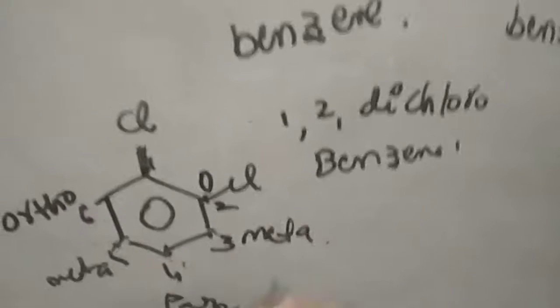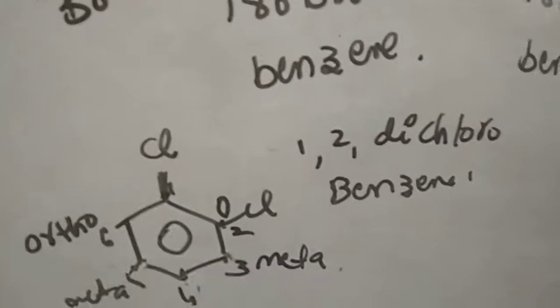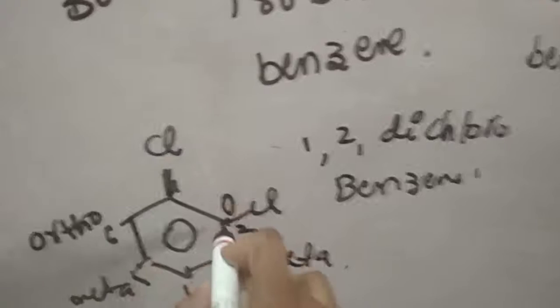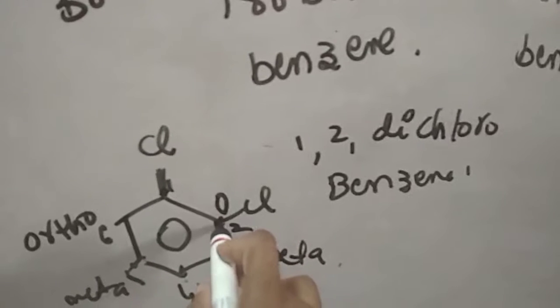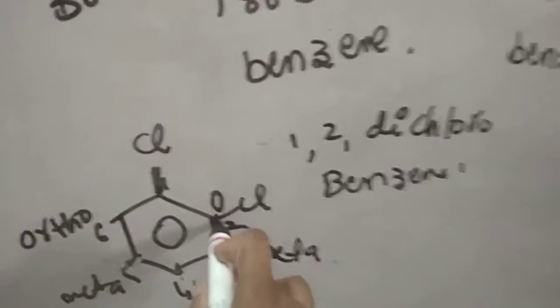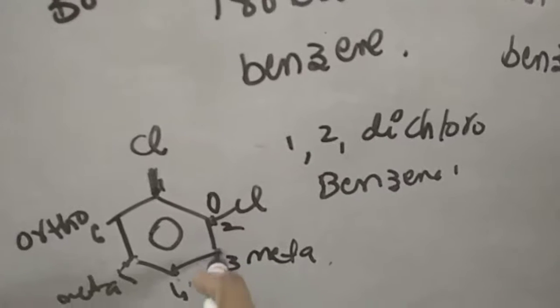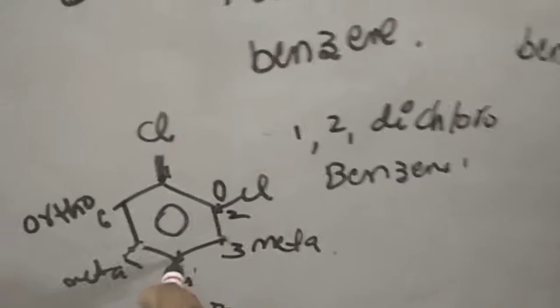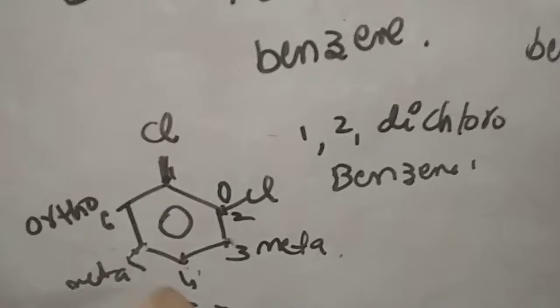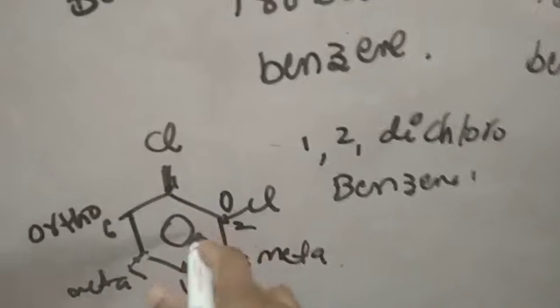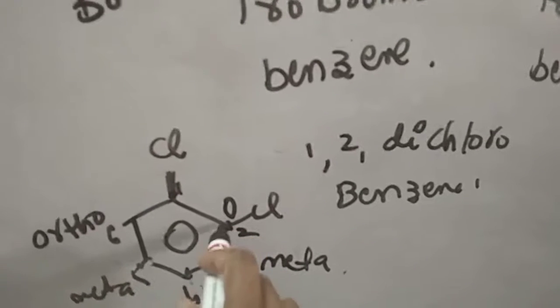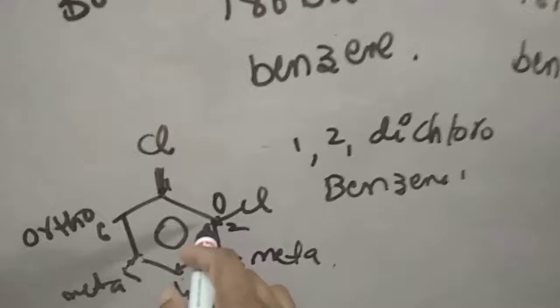So it is ortho, meta, para positions with respect to one substituent. Another substituent at the second position is ortho, at the third is meta, and at the fourth is para. So we can write this compound in the common name as ortho